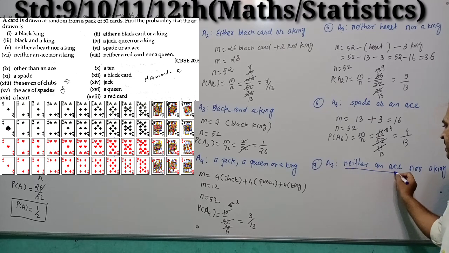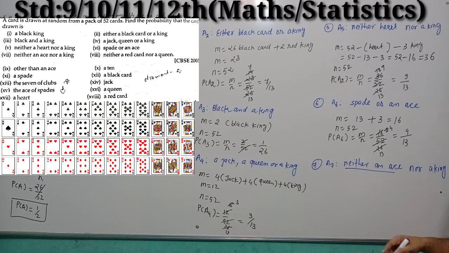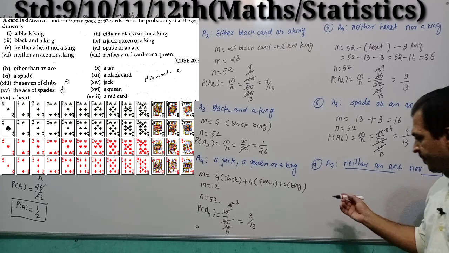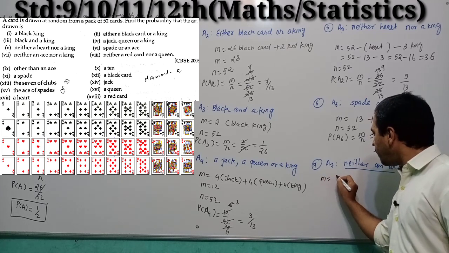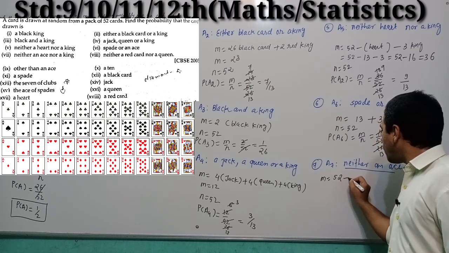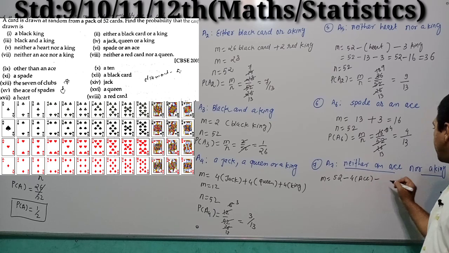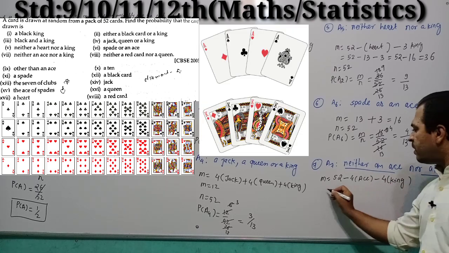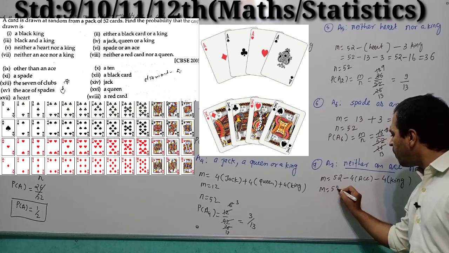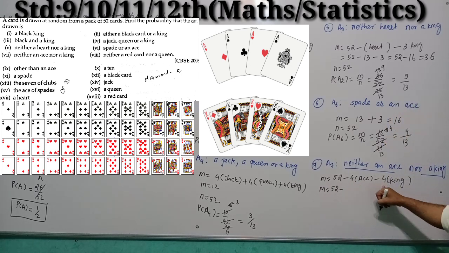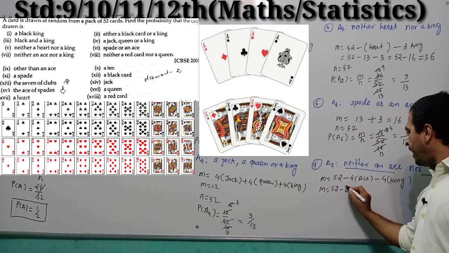Neither an S, the card should not be S and the card should not be king. Okay, so out of 52 cards, minus 4 cards of S, minus 4 cards of king, right students? Okay, 52 minus 4 cards of S and 4 cards of king, so 8.